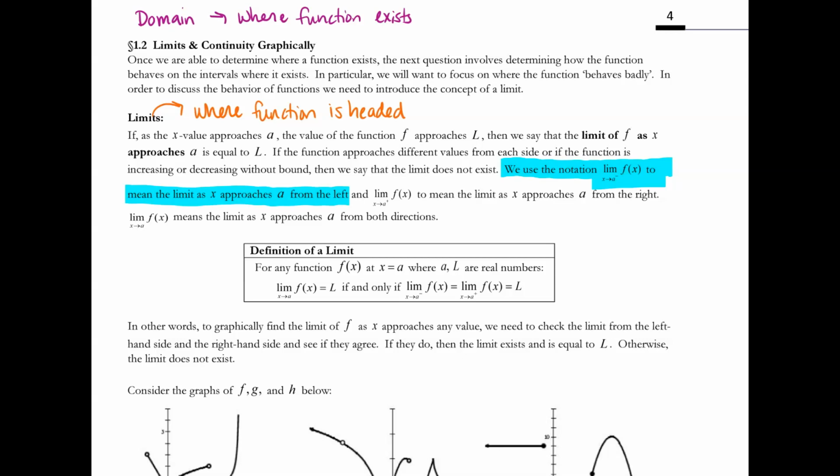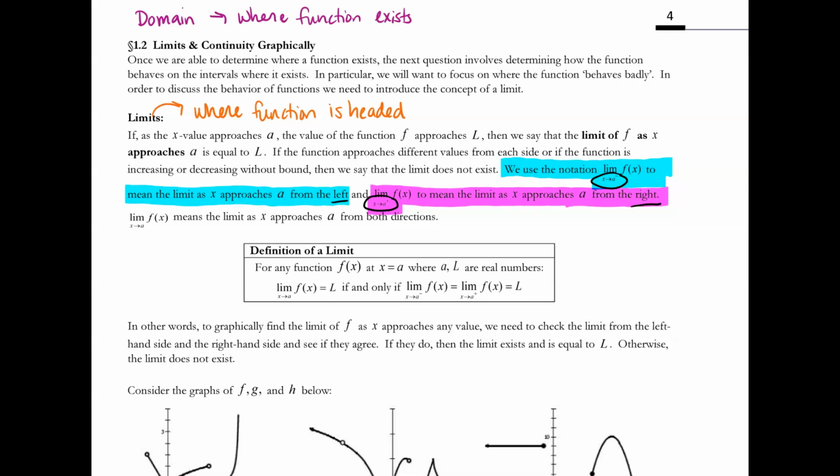As x approaches 4 from the left, it's the negative sign to the right of the a that tells us the direction we are coming from. And if there's a plus sign, that means we're approaching that value from the right.